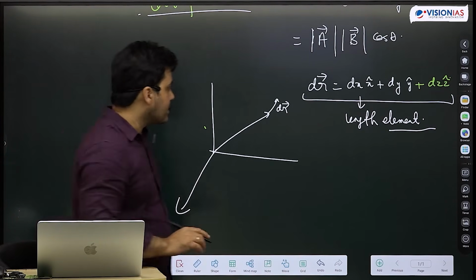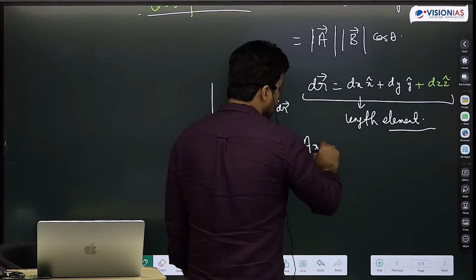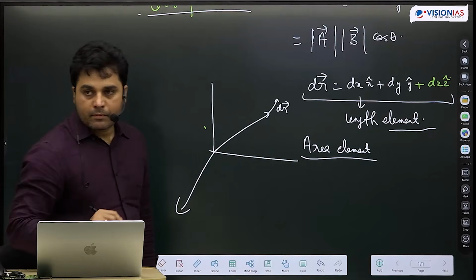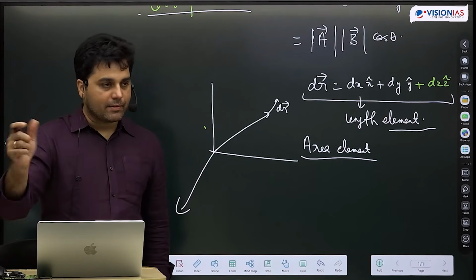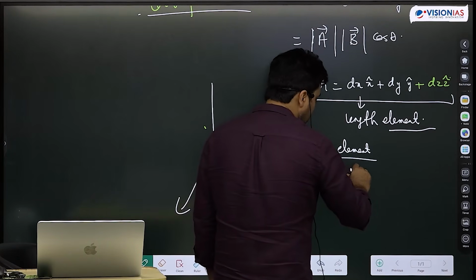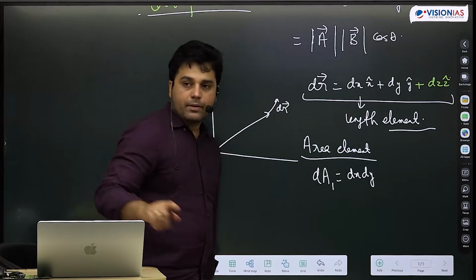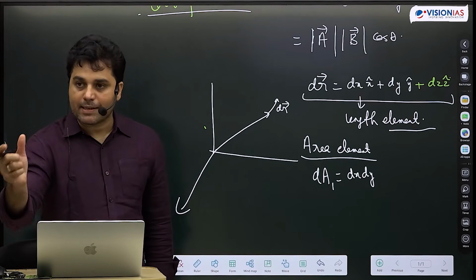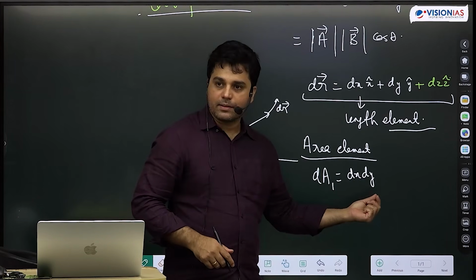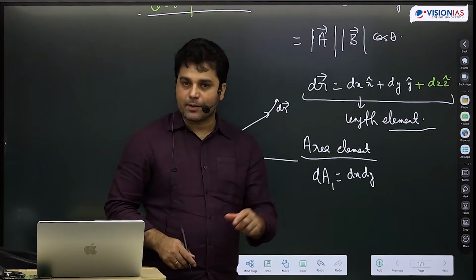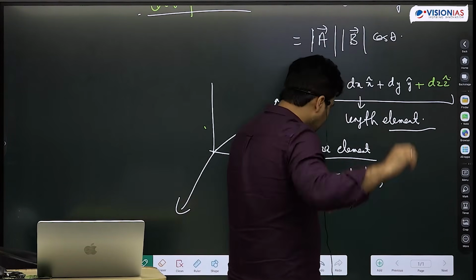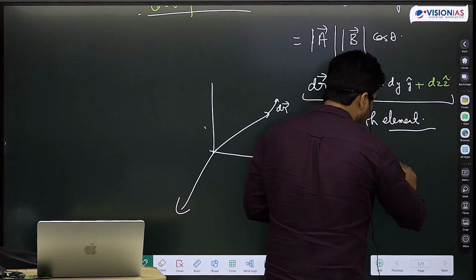What about the area element? I can get three areal elements, can't I? Either I am changing x and y, or y and z, or x and z. So dA1 will be dx dy. I am very sure you already know that area can be treated as a vector, right? So in this case dx dy, where will its direction be? Around z. dx dy rotate, and that will turn out to be z. Right now I'm not using it, but in later classes in electricity and magnetism we'll be using this.